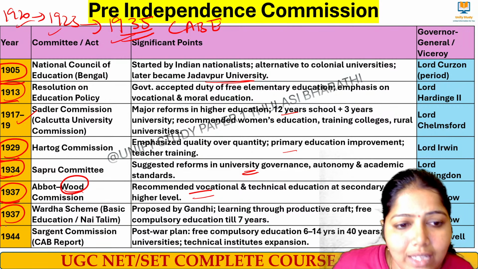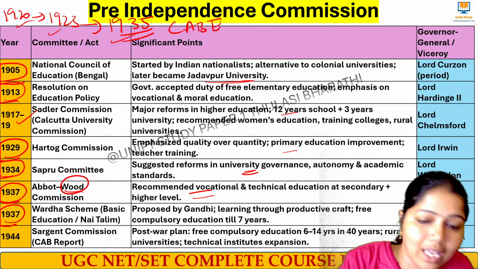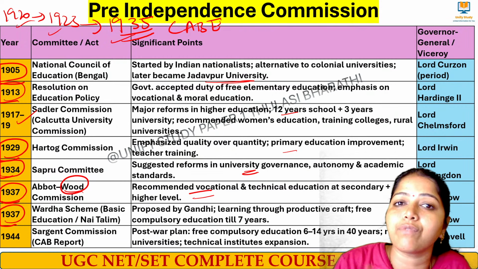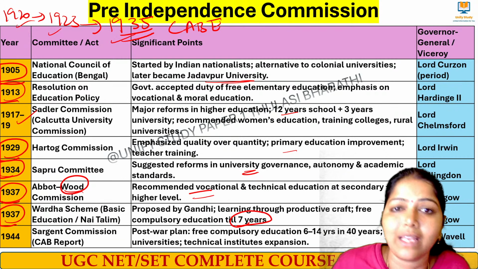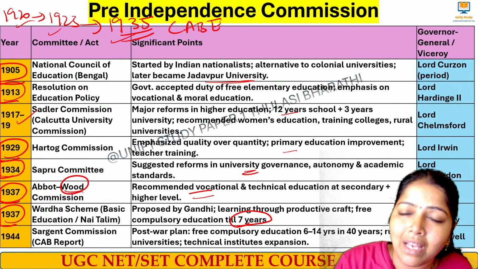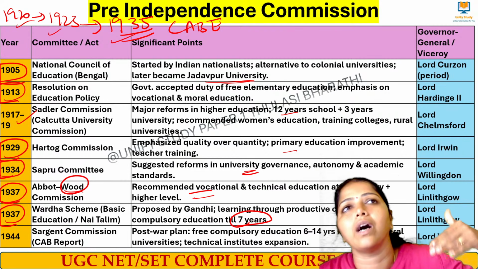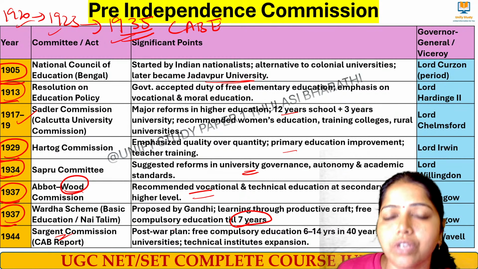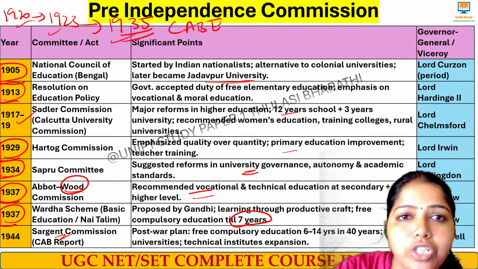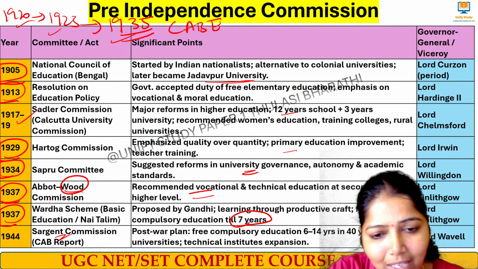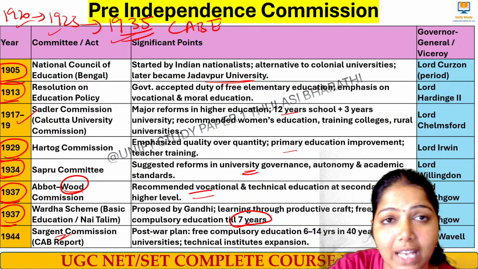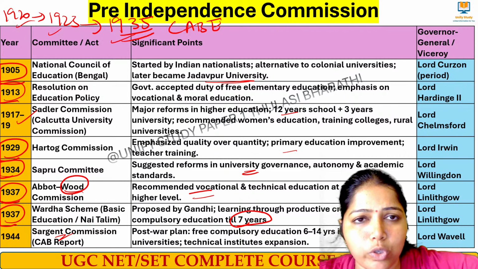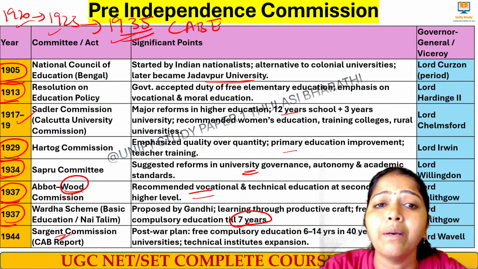Then very important, the 1937 Wardha scheme, or basic education, proposed by Gandhi, where compulsory and free education was proposed for 7 years of period. Next we had the last commission before independence, the Sargent Commission. The Sargent Commission focuses on giving free and compulsory education for 6 to 14 years of age. And again here also rural universities have been emphasized, and teaching institutes have to be expanded. So these are all the important things proposed by the set of pre-independence commissions.